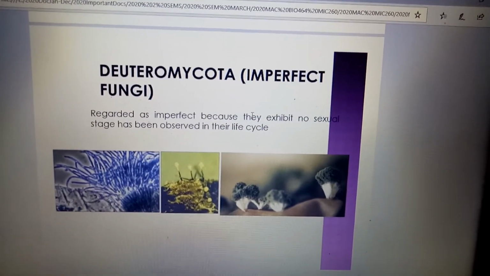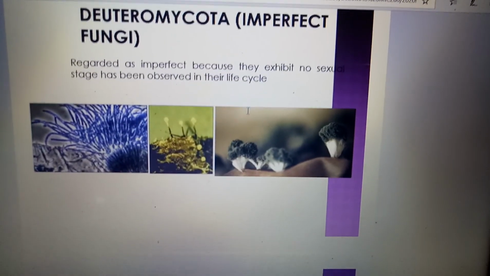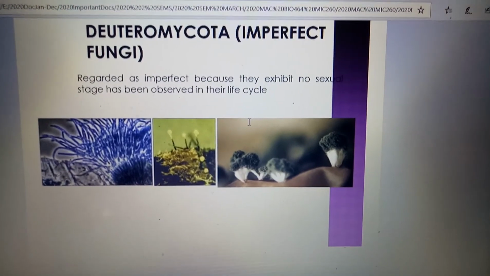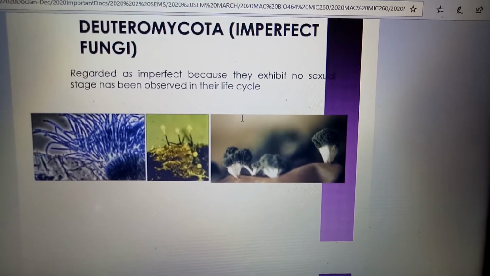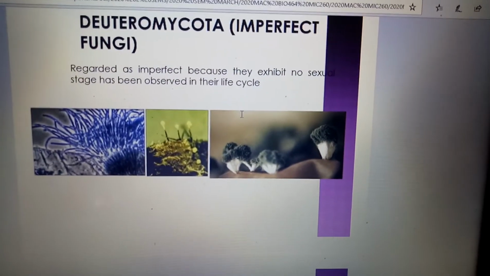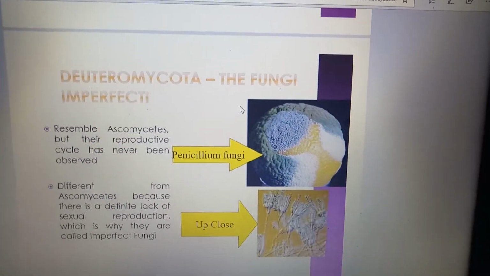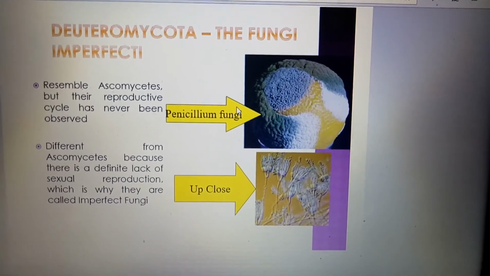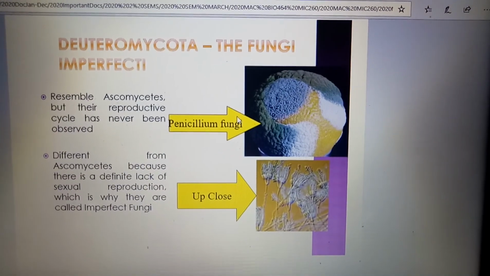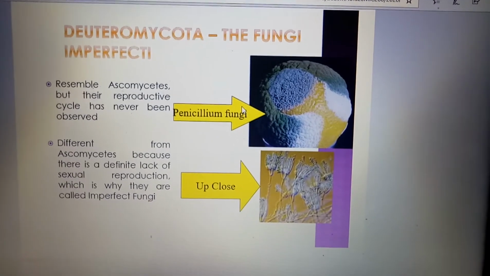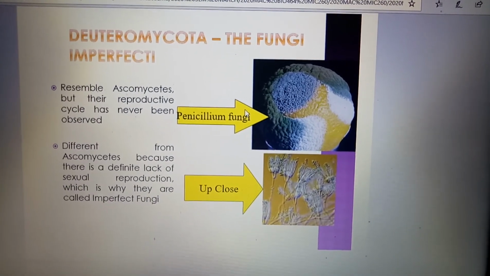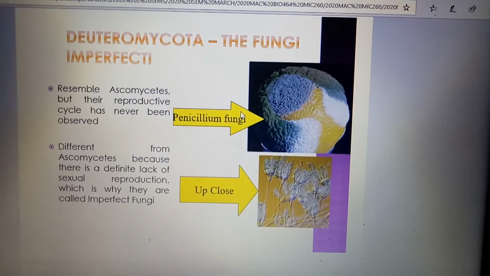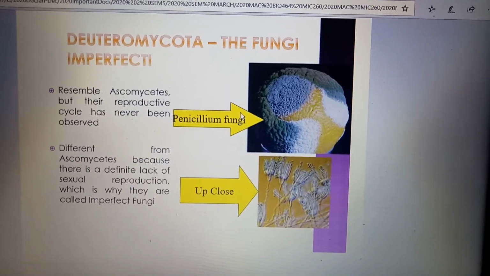Deuteromycota, or imperfect fungi, are called imperfect because no sexual stage has been observed in their life cycles. That's why they are called imperfect fungi, or Deuteromycota. As you can see here, this is Deuteromycota, the fungi imperfecti. Penicillium fungi resemble ascomycetes, but their reproductive cycle has never been observed. Different from ascomycetes, there is a definite lack of sexual reproduction, which is why they are called imperfect fungi.